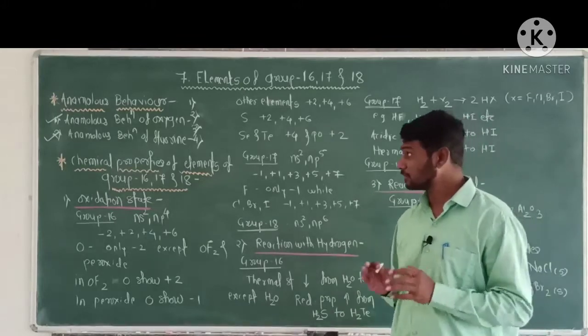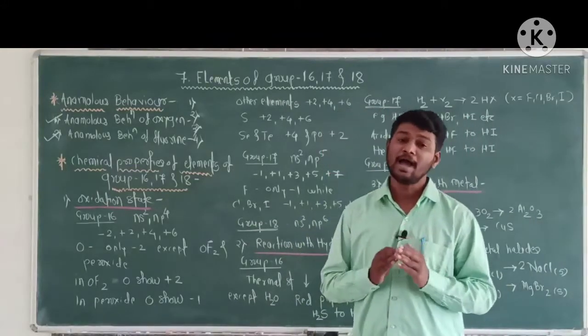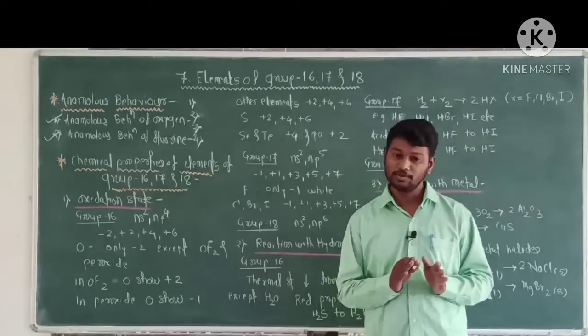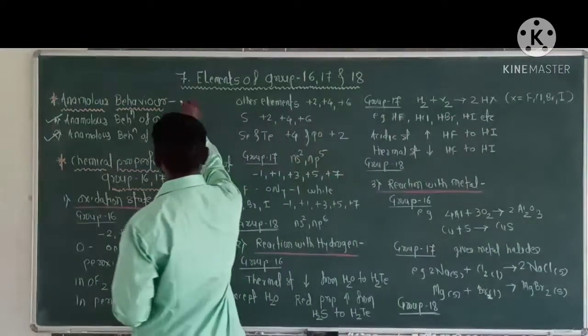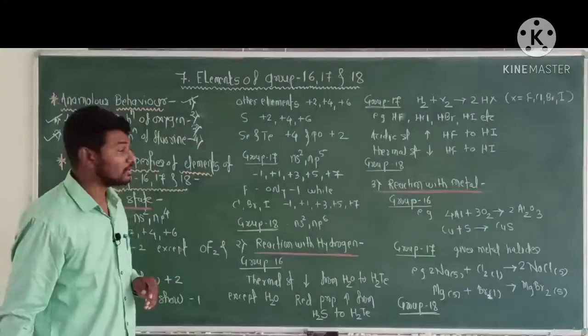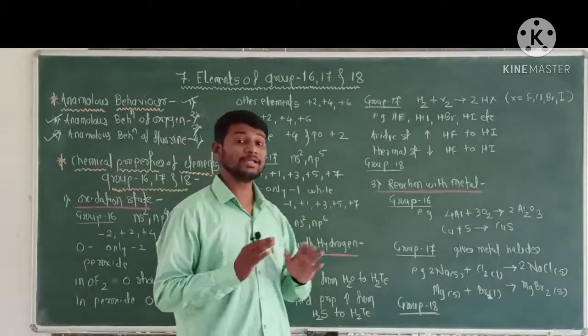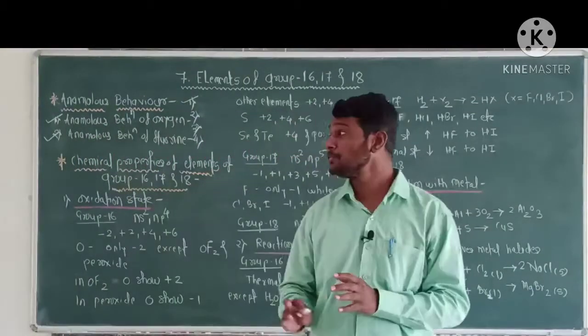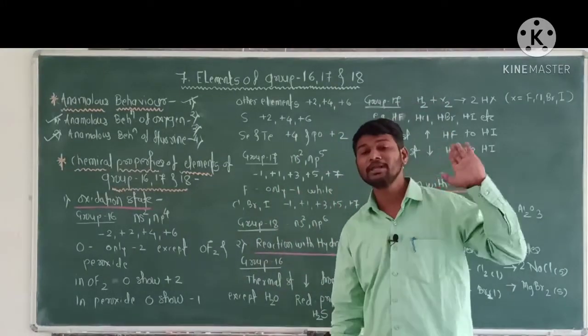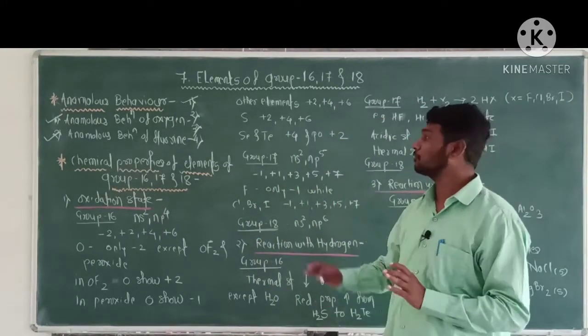Now some anomalous properties of fluorine. First anomalous property of fluorine: fluorine is more reactive than other elements of group 17.